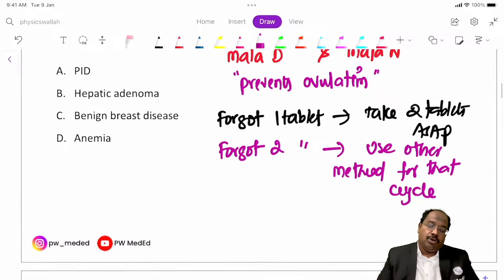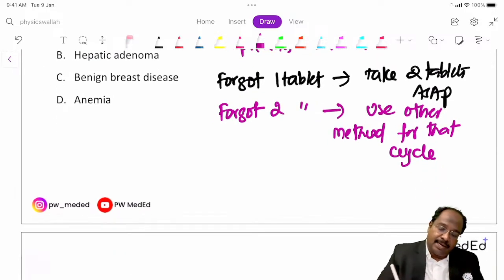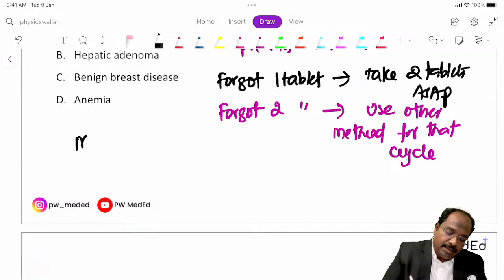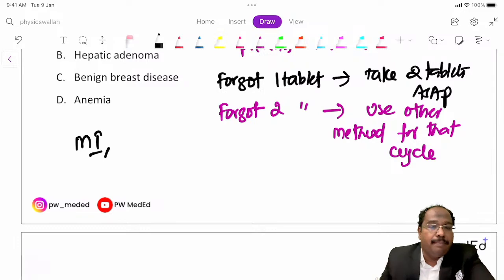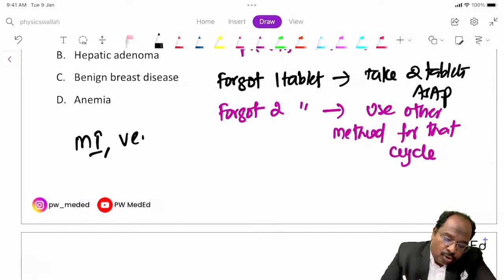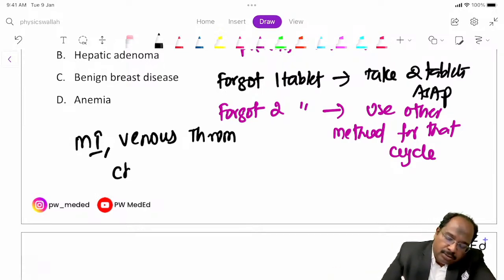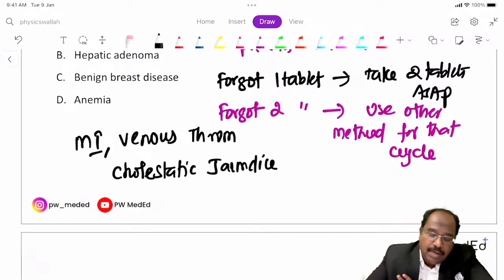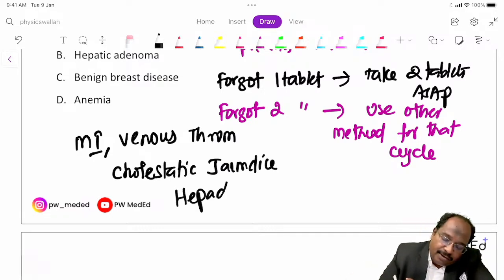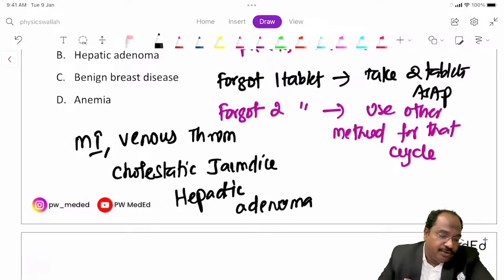What side effects can happen? Important side effects are MI and venous thrombosis. So above 35 years, avoid it, and above 40 definitely don't give. It can cause cholestatic jaundice. They are more prone to CA cervix, and hepatic adenoma is a side effect. But what is the question?